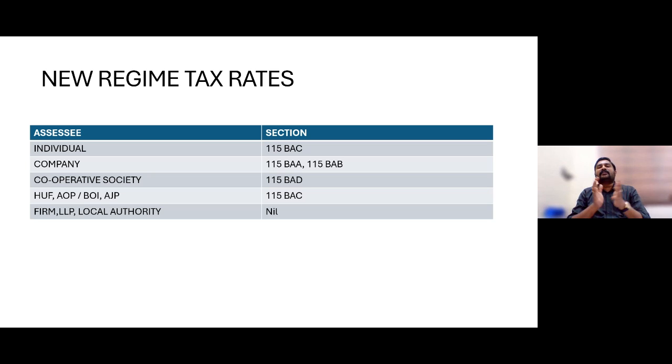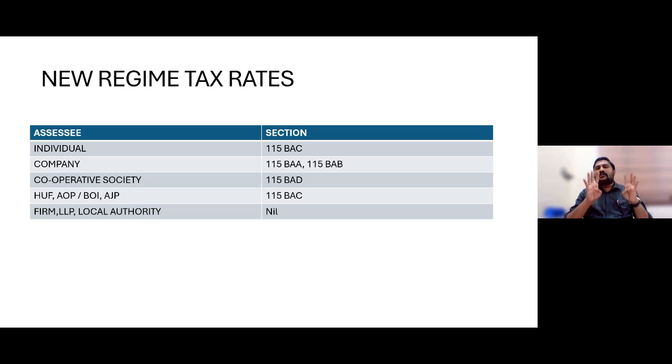Otherwise, you would be eligible to participate under 115BAA by waiving all those exemptions and deductions. So that is the fundamental distinction between these two tax rates, 22% under section 115BAA and 15% under section 115BAB. This is applicable to company assessees.